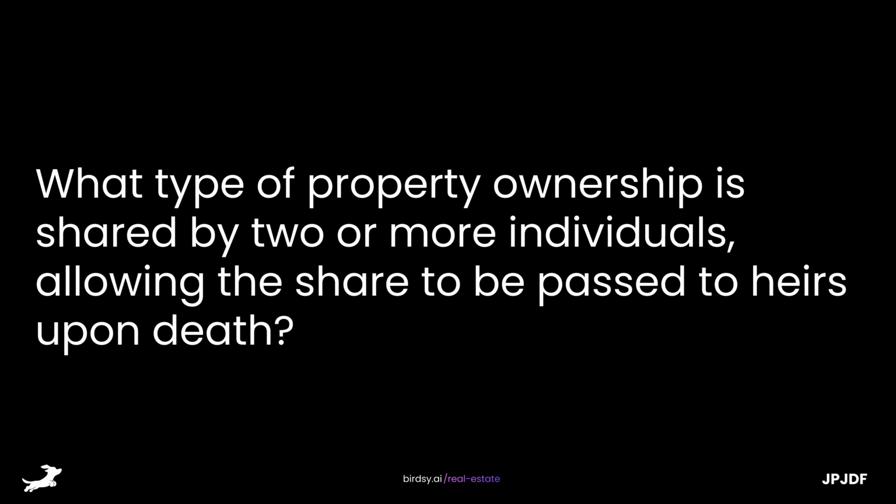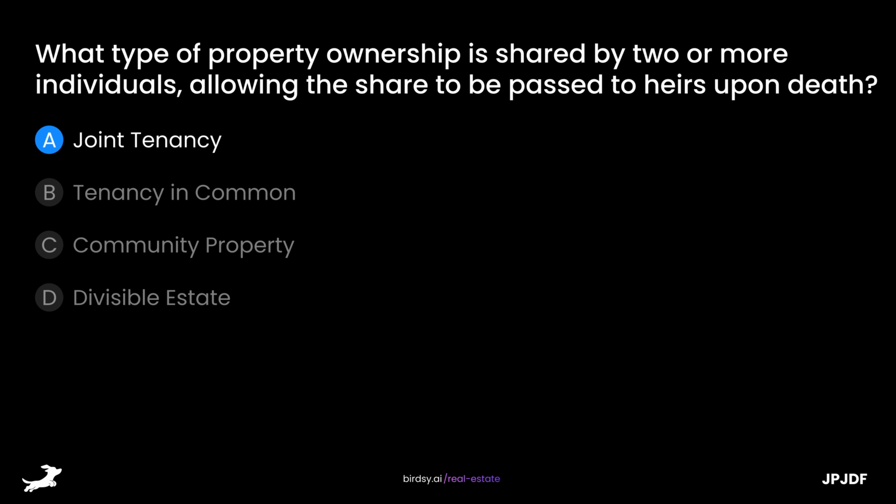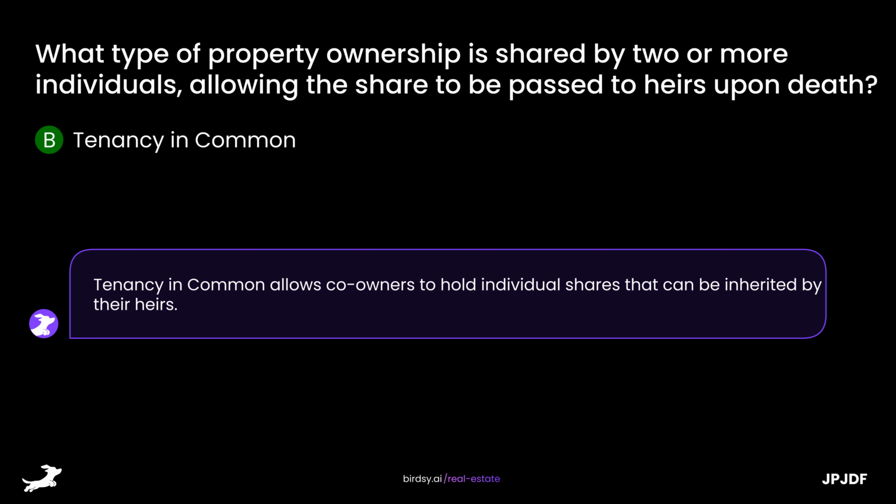What type of property ownership is shared by two or more individuals, allowing the share to be passed to heirs upon death? Is it A, joint tenancy, B, tenancy in common, C, community property, or D, divisible estate? The answer is B, tenancy in common. Tenancy in common allows co-owners to hold individual shares that can be inherited by their heirs.